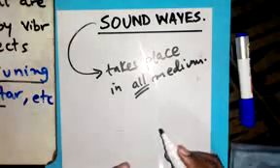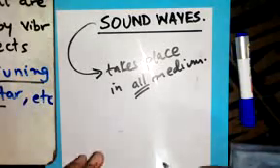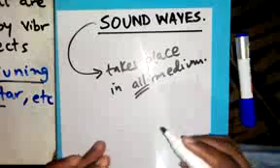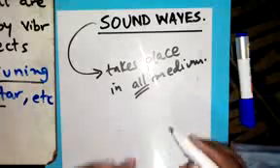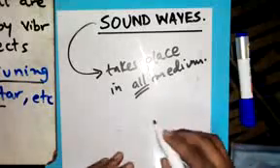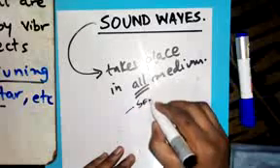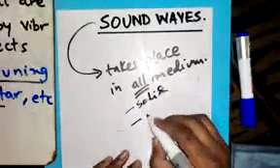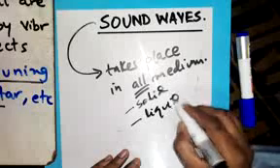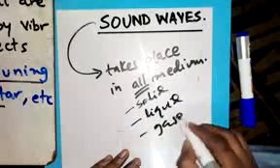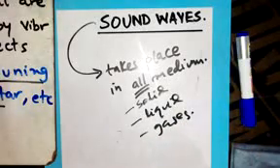Remember, longitudinal waves take place in all media. That is, sound waves can take place through solids, through liquids, and through what? Gases.